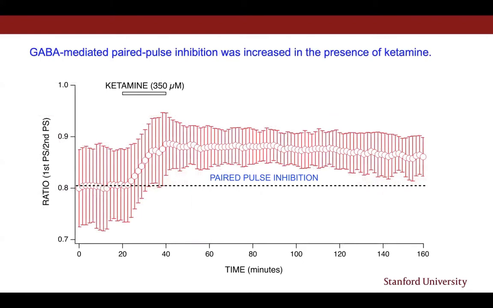The mechanism of action behind ketamine's acute effects appears to be an increase in GABA-mediated inhibition. This is evident through an increase in the paired-pulse inhibition ratio, which is calculated as the amplitude of the first population spike divided by the amplitude of the second population spike. As you can see, during baseline, the paired-pulse inhibition ratio was about 0.8, but this increased to almost 0.9 during ketamine application.